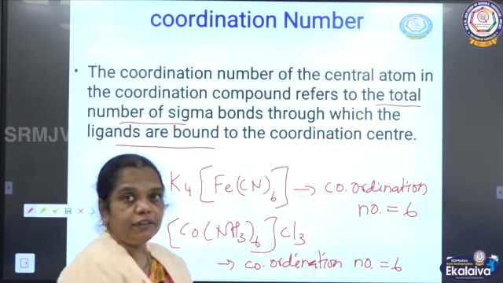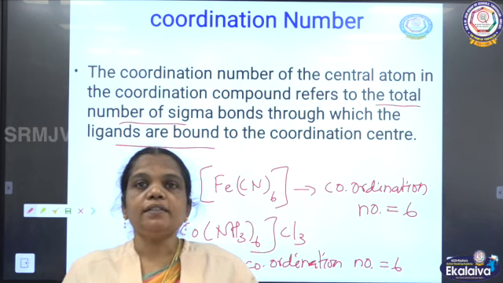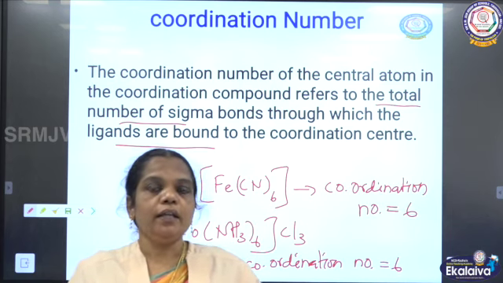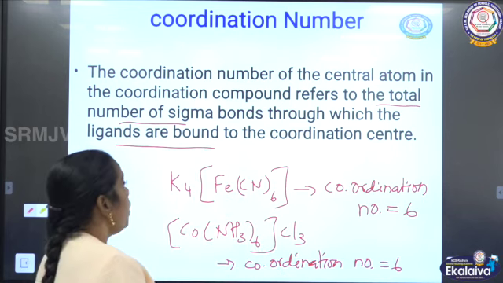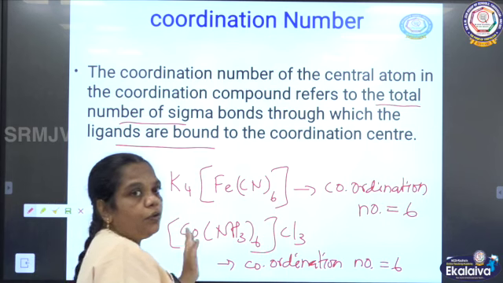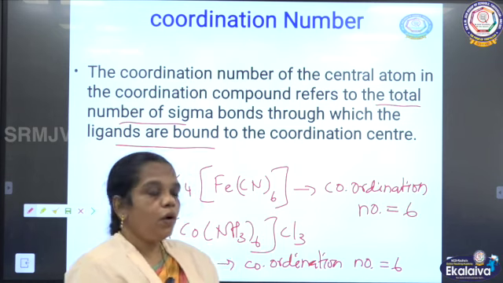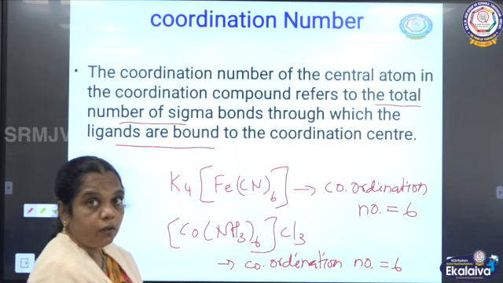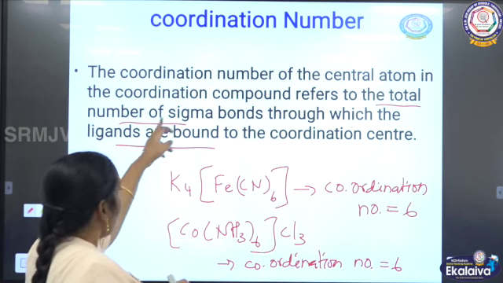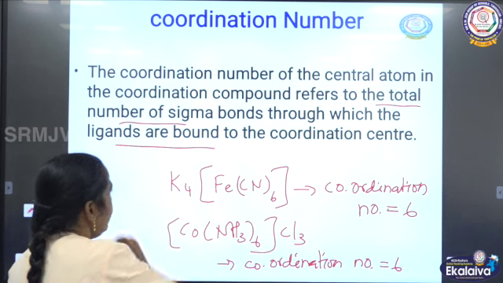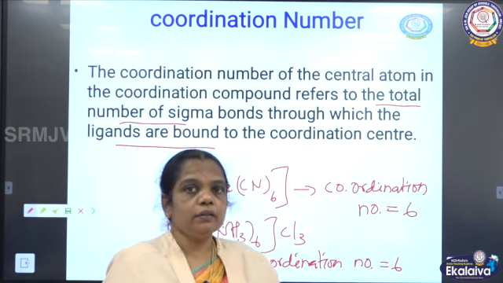Understand? So one easy way to find the coordination number is that the number of ligands present inside the square bracket is equal to the coordination number. Here what they refer to is the number of sigma bonds, because the ligand donates a pair of electrons to the central metal atom to form a coordinate covalent bond. So the number of sigma bonds through which the ligands are bound is called the coordination number.